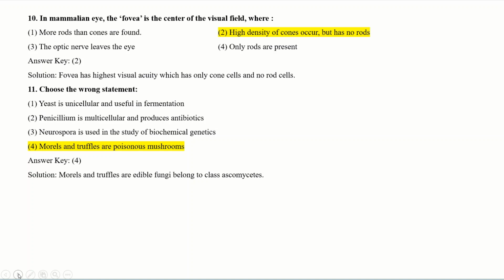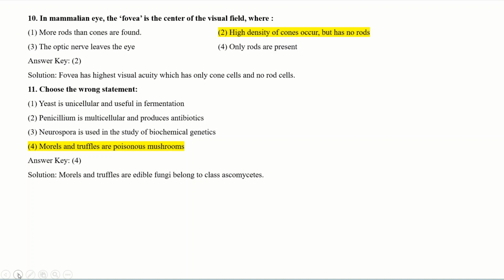Think about the options. Yeast is unicellular and useful in fermentation. It is correct. Yeast is a unicellular organism which is useful for the processes of fermentation. Then Penicillium is always multicellular and is useful for the production of different antibiotics. It is also correct. Then Neurospora is used in the study of biochemical genetics. Yes, Neurospora is useful for research studies. Morels and truffles are poisonous mushroom.